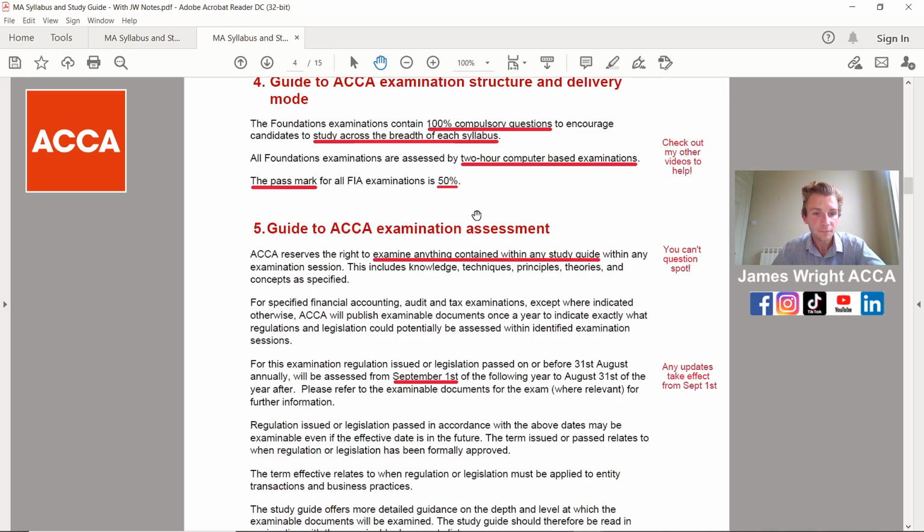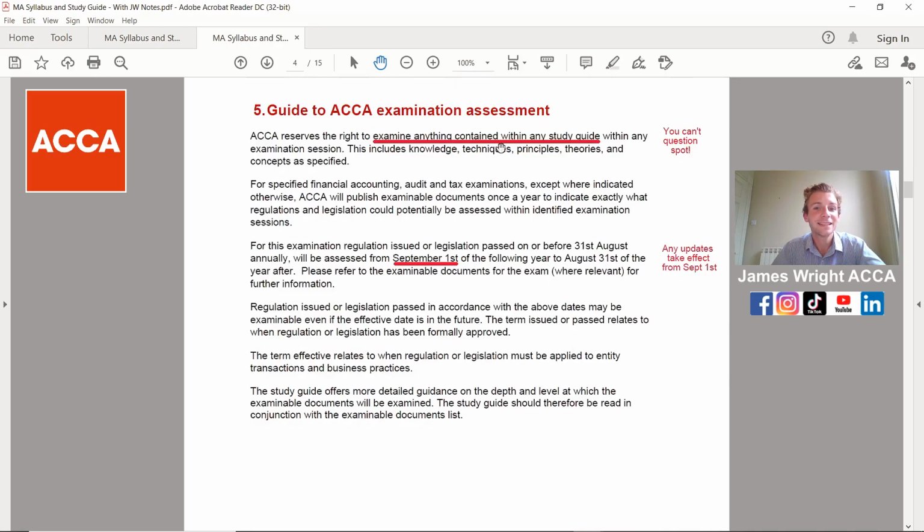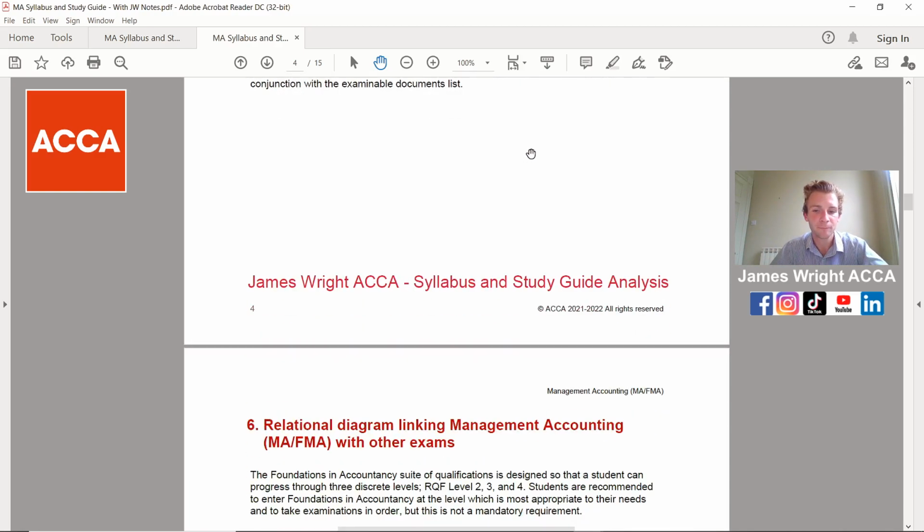As we touched on earlier, they can examine anything contained within the study guide. There'll be lots of students who don't even look at the study guide, but just to reiterate, you can't question spot to say this question will definitely come up, because they can test absolutely everything, from the smallest details to the broadest topics. And the other final interesting thing on here is that if there are any changes to any legislation in the future, then this will take effect from the 1st of September. I've already shown you where all the details would be changed at the bottom of the document, to keep it nice and simple.